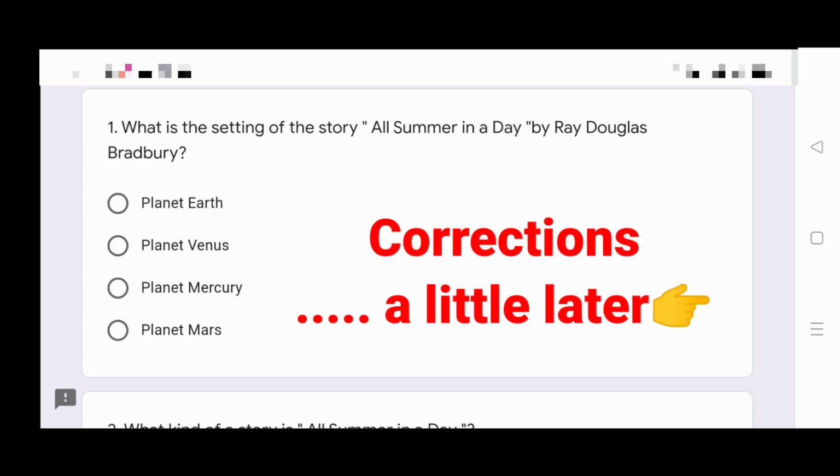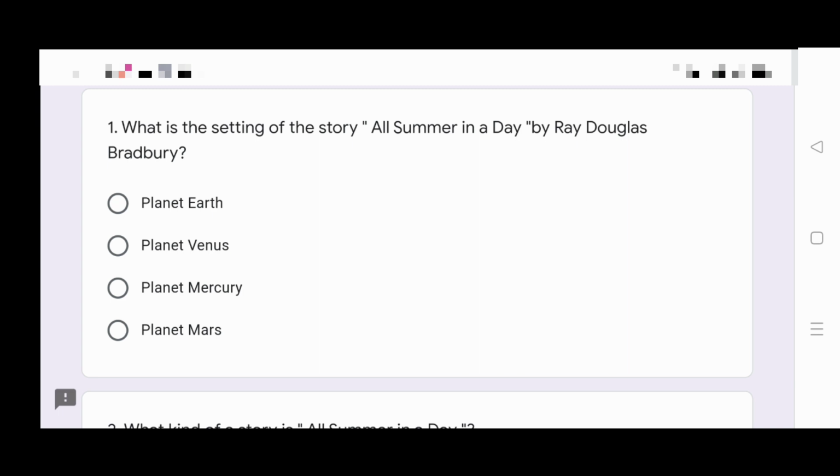Let's start solving. Question 1. What is the setting of the story All Summer in a Day by Ray Douglas Bradbury? Planet Earth, Planet Venus, Planet Mercury, or Planet Mars? What is the right answer? Read the text thoroughly, and I am hopeful that you will score 20 out of 20.